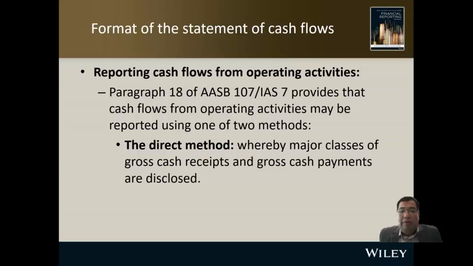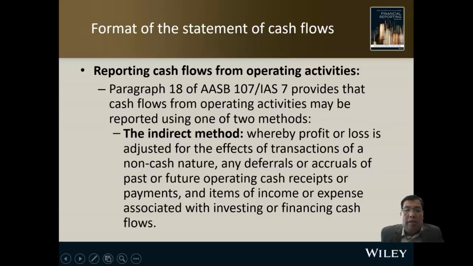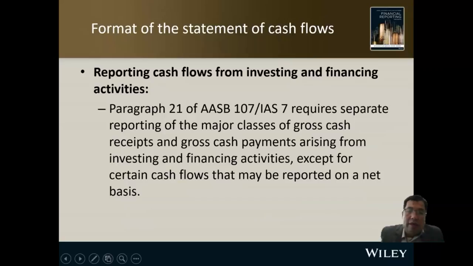Under the direct method, major classes of gross receipts and gross cash payments are disclosed. Whereas for the indirect method, we use the profit and loss and adjust for the effect of non-cash transactions, deferrals or accruals. These items will help you determine your operating cash flow, and we also see what are the income and expenses relating to investing and financing cash flow. So for your final, we are going to do the indirect method.